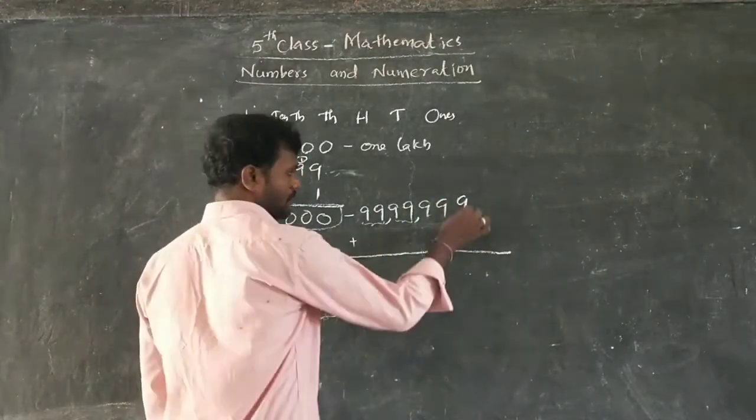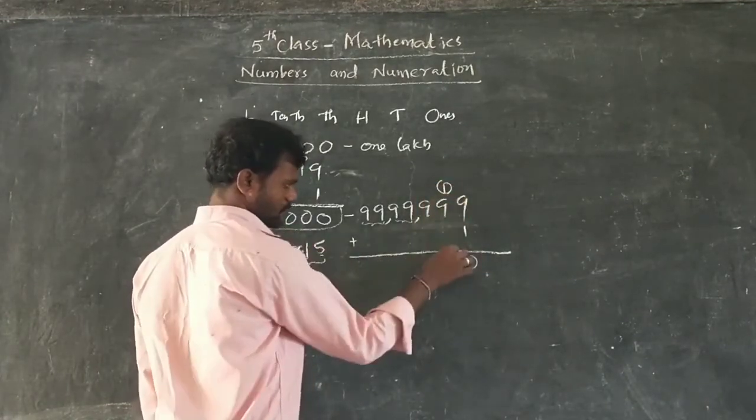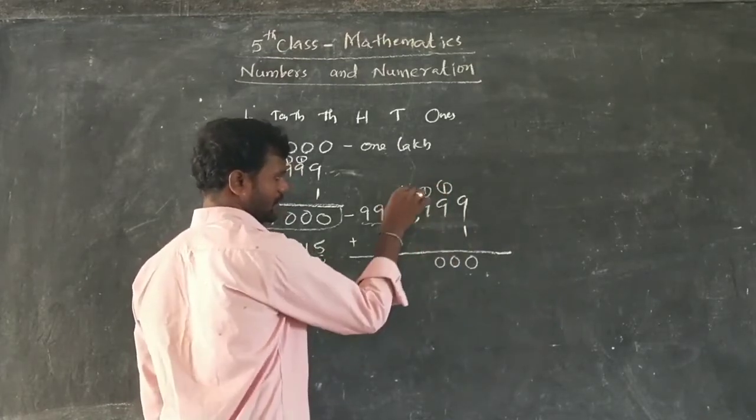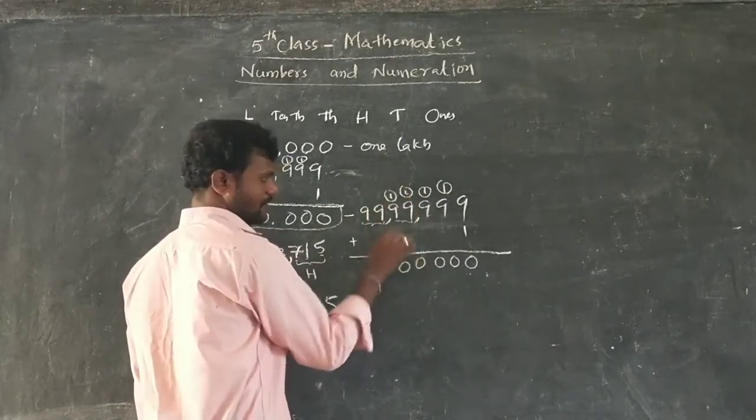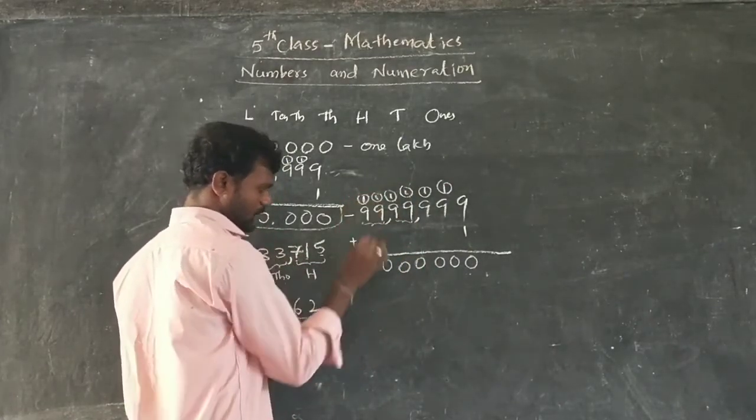What will you get? 9 plus 1, 10, 1 carry. Repeating this for each digit, 9 plus 1, 10, 1 carry, until the last 9 plus 1, 10.